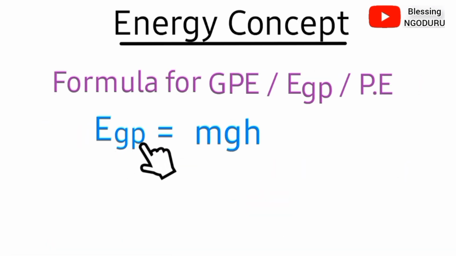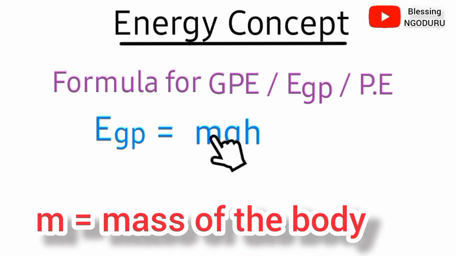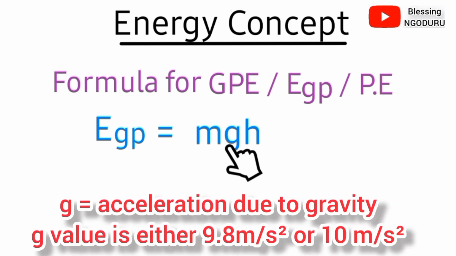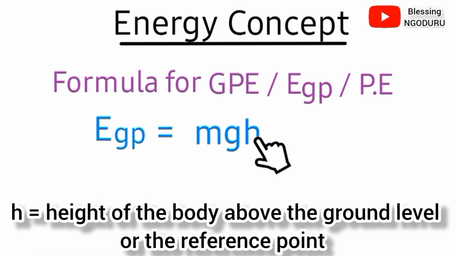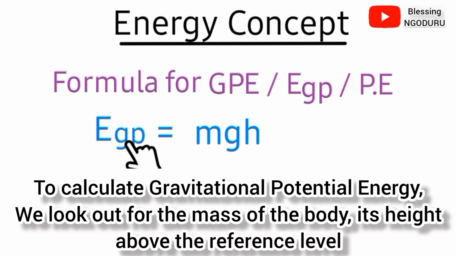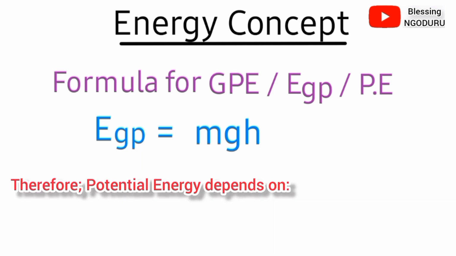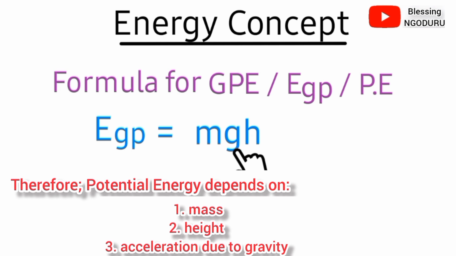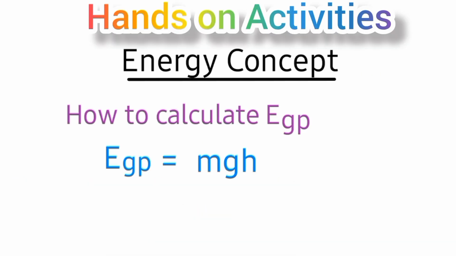The formula for gravitational potential energy is mgh, where m is the mass of the body, g is acceleration due to gravity, which is the ultimate source of energy, with a value of 9.8 or 10 meters per second squared. h is the height of the body above the ground level or the reference point. So to calculate gravitational potential energy, also called potential energy, we look for the mass of the body and its height above the reference level. Therefore, potential energy depends on mass, height, and the acceleration due to gravity. Now let's exercise our hands on activities, that is problem questions that involve calculation of gravitational potential energy.